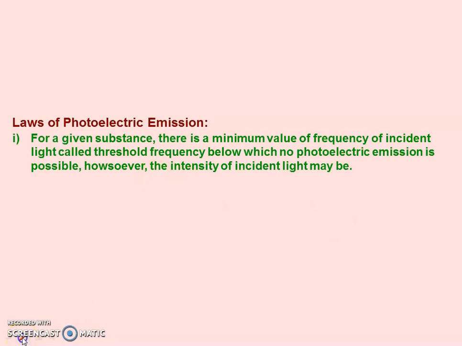The first one is, for a given substance, the minimum value of frequency of incident light, called the threshold frequency, below which no photoelectric emission is possible, howsoever the intensity of incident light may be. It means for the photoelectric emission, the frequency of the light should be greater than the threshold frequency or critical frequency.